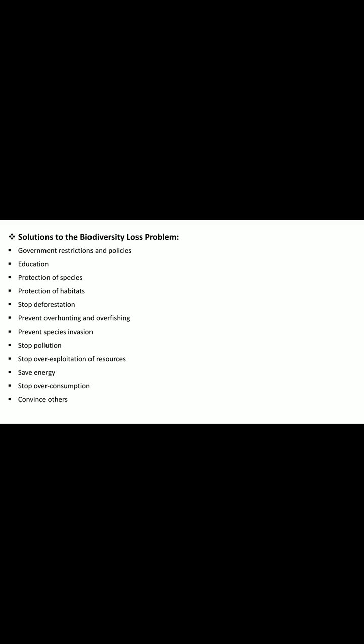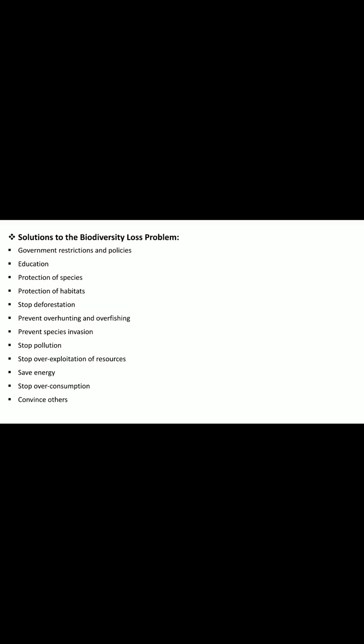Then protection of habitat. We have to protect the animals' natural habitat so that they are able to sustain in that environment, otherwise they will not be able to sustain and it will cause loss to biodiversity. Then we have to stop deforestation, prevent overhunting and overfishing, prevent species invasion, stop pollution, and stop overexploitation of resources.